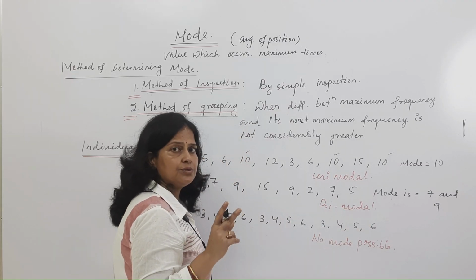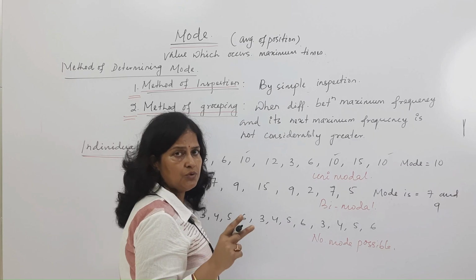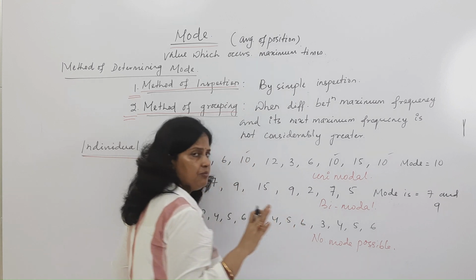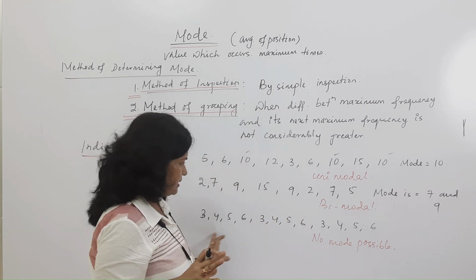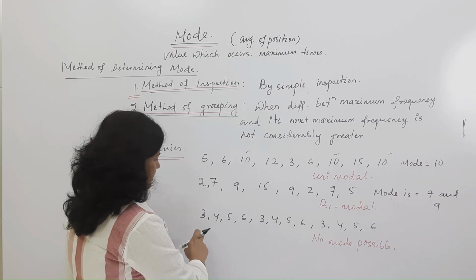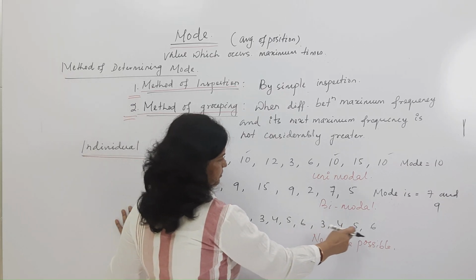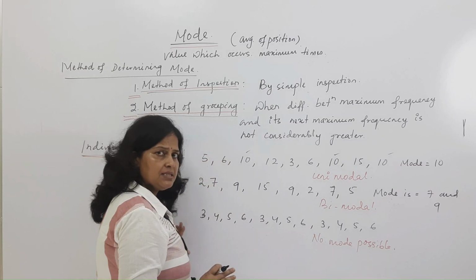Series में मोड दो बार है, दो मोड है. That's why we are saying this is a bimodal series. Mode can be more than one. See this type of series. In this case, 3, 4, 5, 6, again 3, 4, 5, 6, 3, 4, 5, 6. It means the series is repeated.